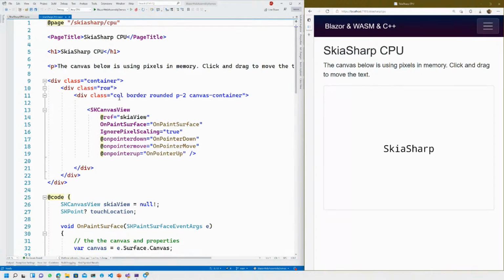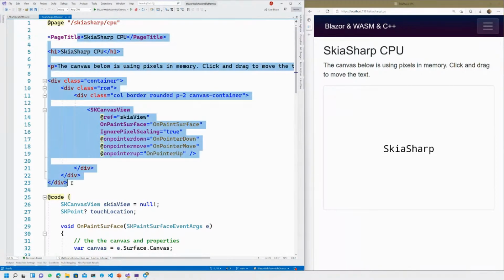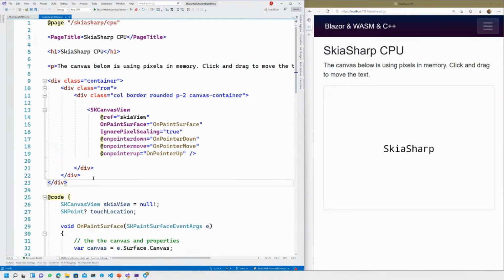So first off, this is normal HTML for those who know HTML. So you're making a Blazor app. It's HTML in there too, with C# at the bottom. And as I mentioned, SkiaSharp comes with a bunch of canvases and views. So I go ahead and plonk this SK canvas view on the thing. It just fits in with normal HTML, and under the hood it's using a normal HTML canvas, nothing too crazy.